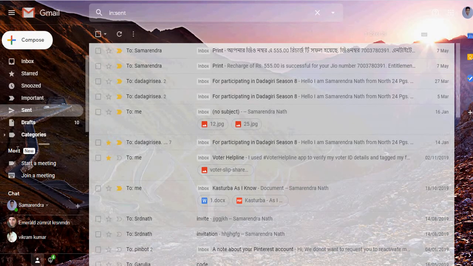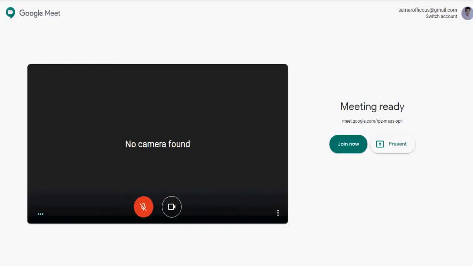So this is the new feature of Google Meet, and from there you have also seen this screen. There is no microphone and webcam, so the meeting is not ready. But this is the code, meet.google.com and after that is the code. You send this code to your friends, your colleagues, your students to join your group. And if you get this code from your manager, supervisor or teacher, then you can put it in and join.